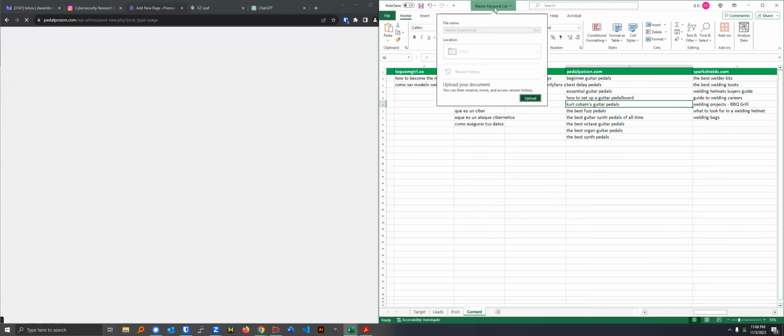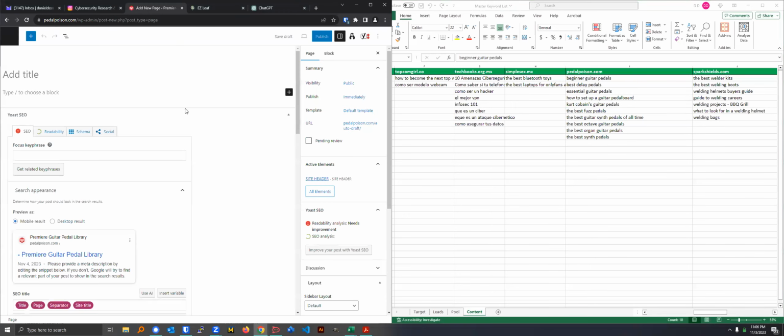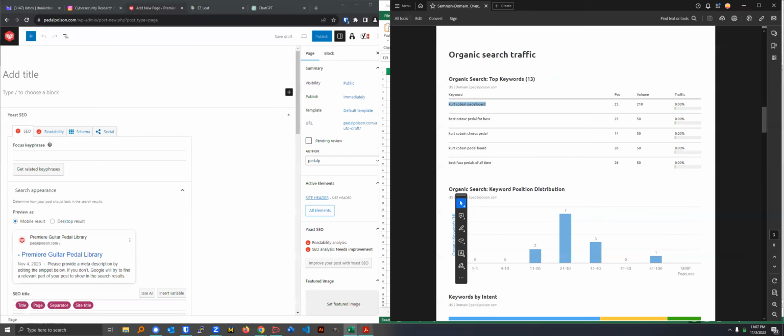If we go to the master keyword list file, it should be updated now, but this tab at the bottom where it says content, this is everything that we currently have on the website. So all the content on the website, all the keywords that we're ranking for. And as you can see, we're only ranking for Kurt Cobain's guitar pedals. We are not ranking for Kurt Cobain pedal board. Do you know what I mean?